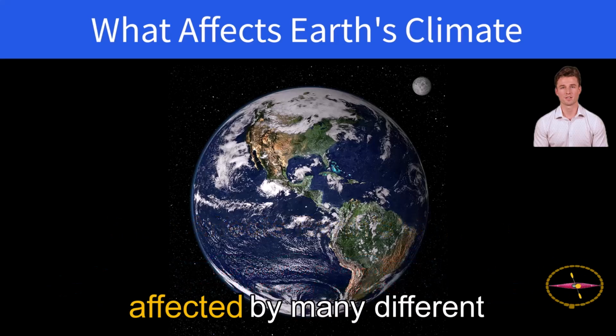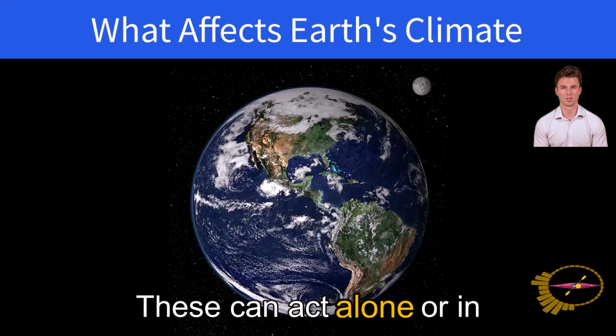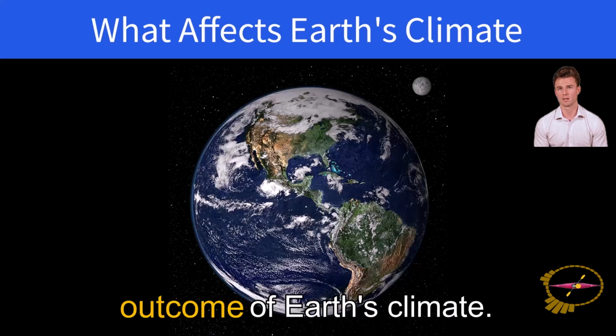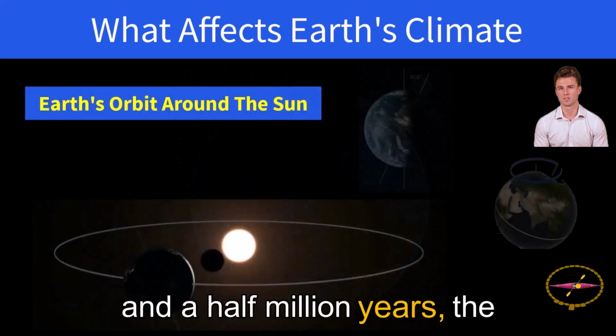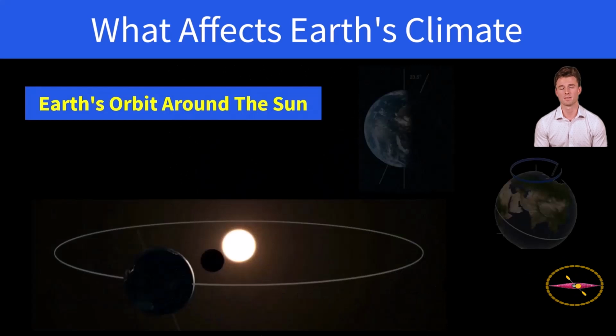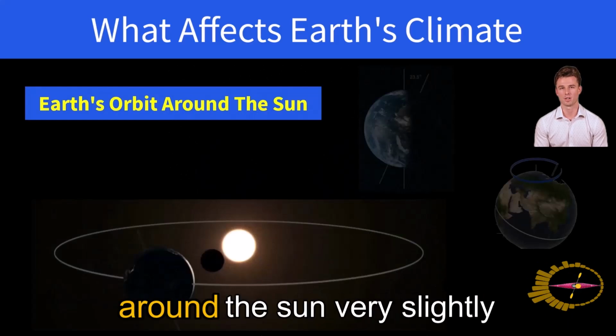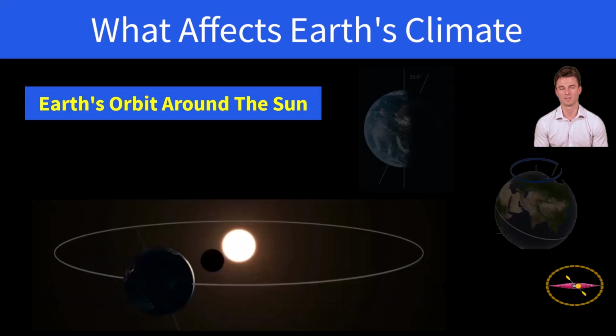The Earth's climate is affected by many different natural processes. These can act alone or in combination to drive the outcome of Earth's climate. For most of the past 2.5 million years, the primary driver of Earth's climate has been the Earth's orbit around the Sun. Over time, the Earth's orbit around the Sun varies slightly between nearly circular to slightly elliptical.